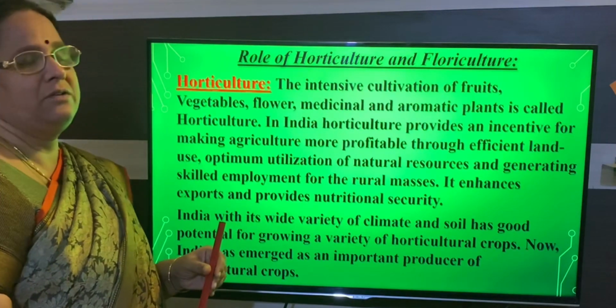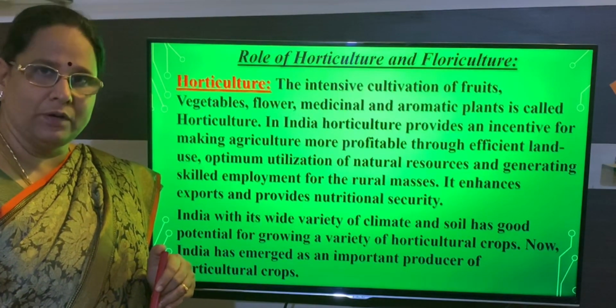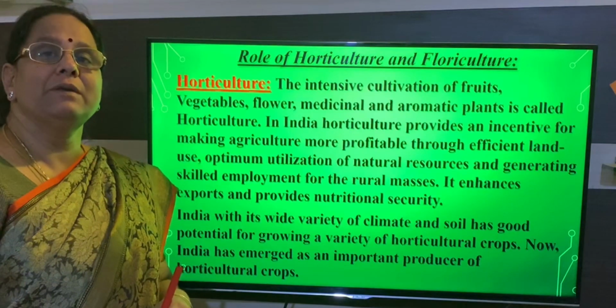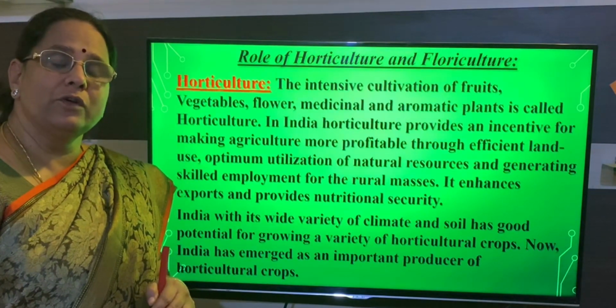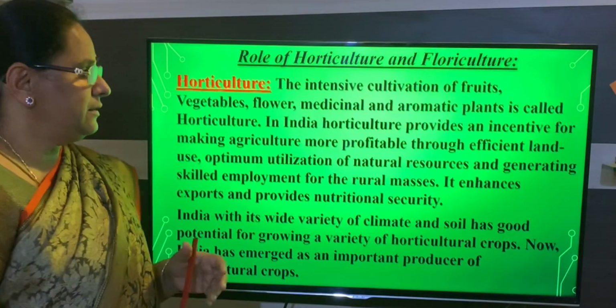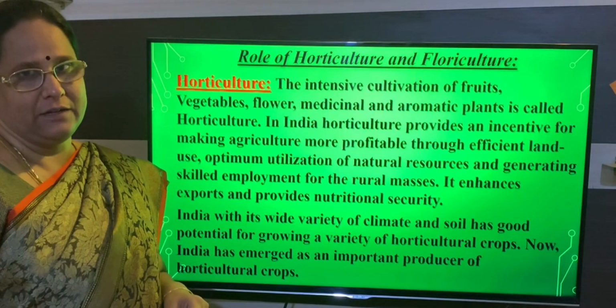For this reason, horticulture is given so much importance. Moreover, we have a wide variety of climate and soil which are good for growing horticultural crops. That is the reason why we concentrate on horticulture.